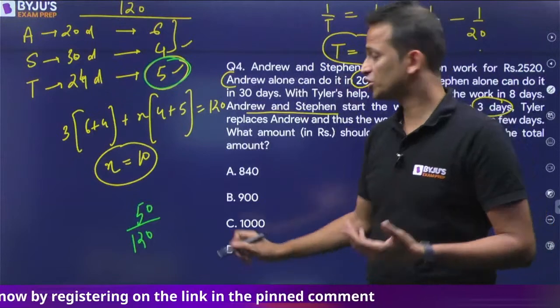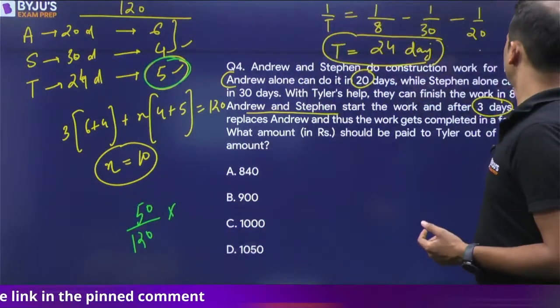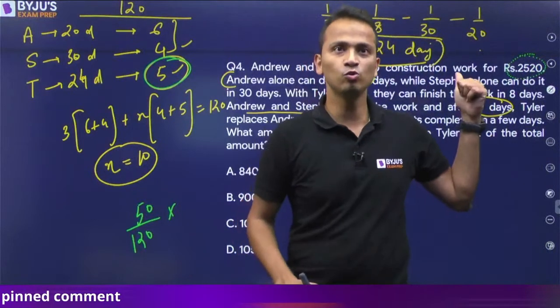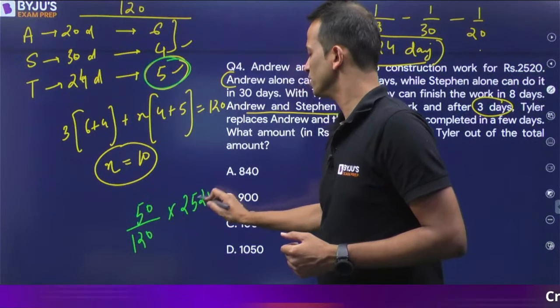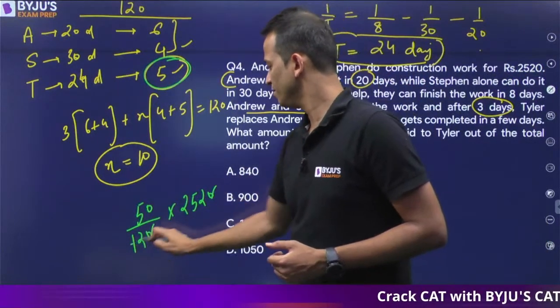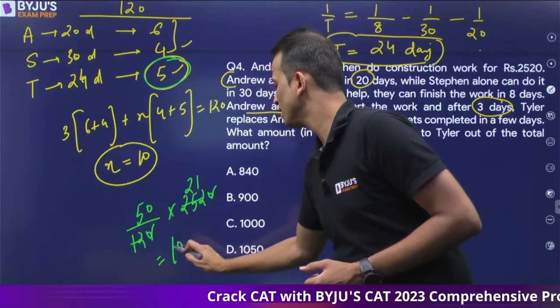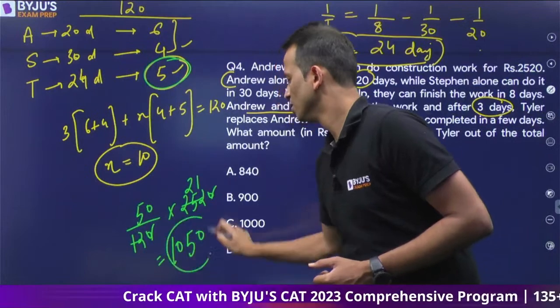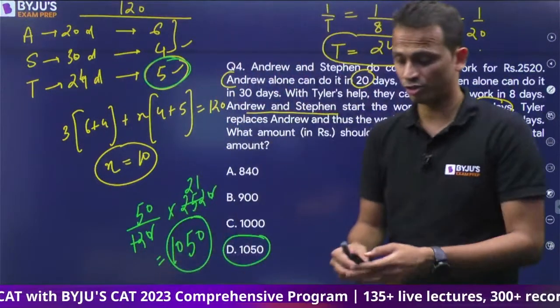His share from the total money will be this fraction multiplied by the total money, that is 2520. You can simplify this and get the answer. So 21 into 50, answer will be 1050. So 1050, that is option D, is the correct answer for this question.